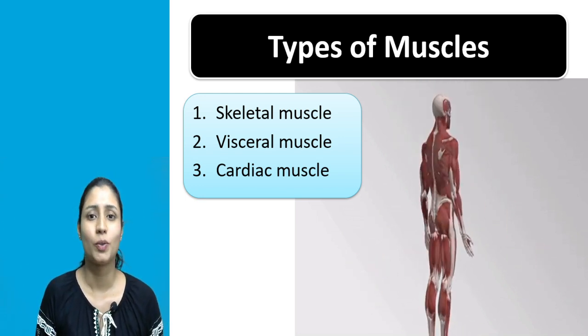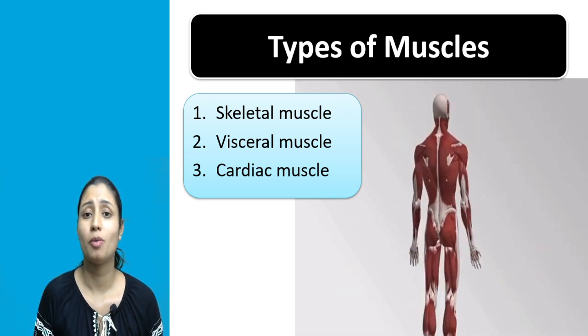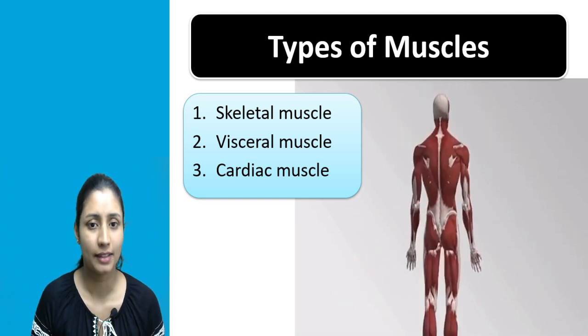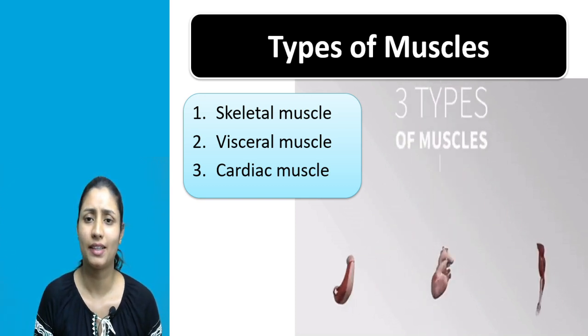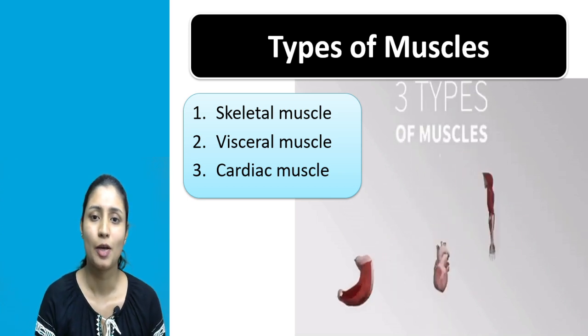So there are a total of three types of muscles. First we'll see why the names of the muscles are given like that, and then we'll move to their detailed structure. So the first one is skeletal muscle.